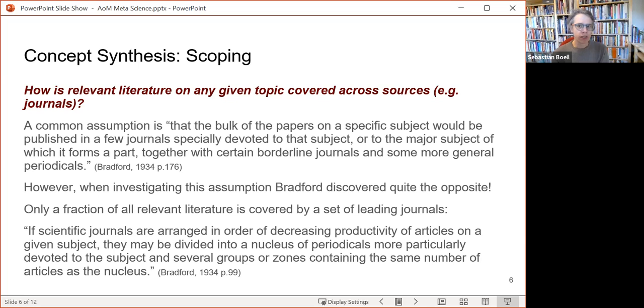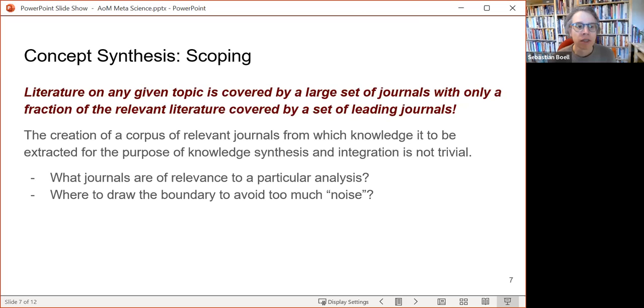So if we want to identify a set of journals or a set of proceedings from which we then extract relevant papers, from which we extract relevant constructs, it's not a straightforward approach. We need to identify what are the core journals, what are the marginal journals on a specific topic. So the problem here really is to identify where is the boundary between different relevant journals.